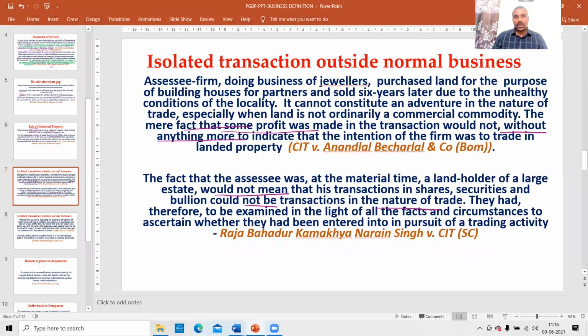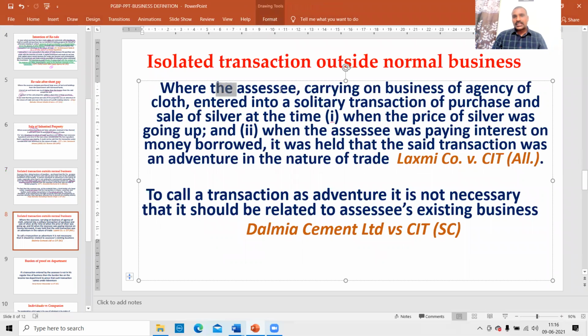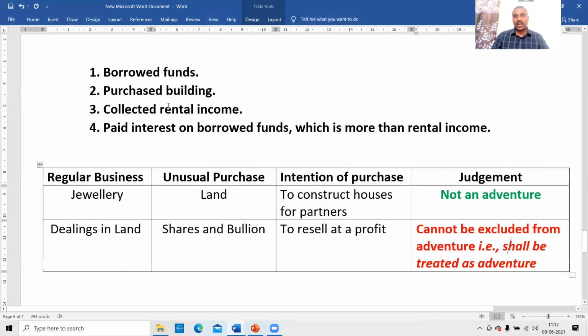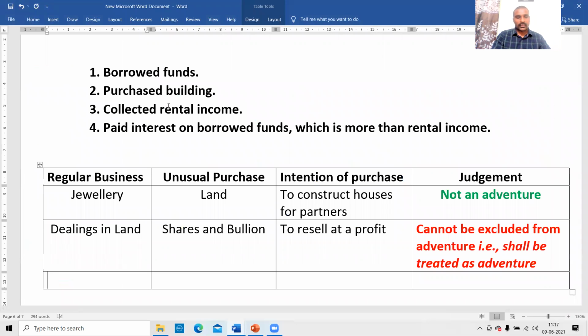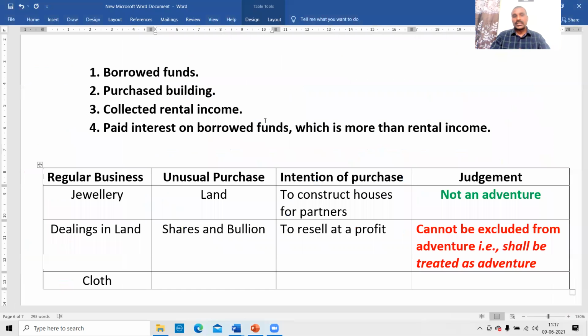Next, contradictory case judgments. Now look at this. One more case like that, where the assessee was carrying on the business of agency of cloth. His regular business is cloth merchant. What is his regular business? Cloth. Unusual purchase: what he purchased is a silver bar.